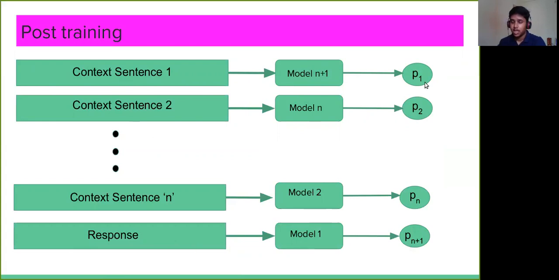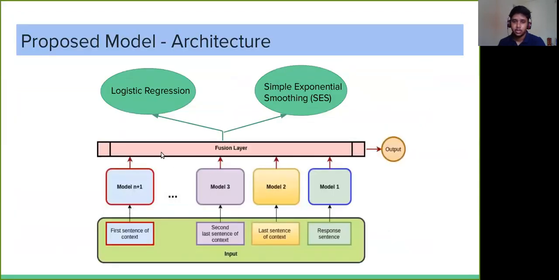For P1, there's a slightly different meaning. P1 is the probability of the response being sarcastic if context sentence 1 is present in the conversation. Similarly, P2 is the probability of the response being sarcastic if context sentence 2 is present in the conversation. For all context sentences, the meaning of the probability value is the same, but it is a little different for the response sentence. After generating all these probability values, we use them in the fusion layer.